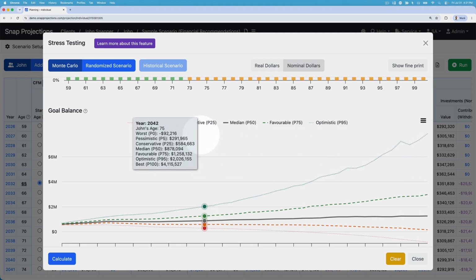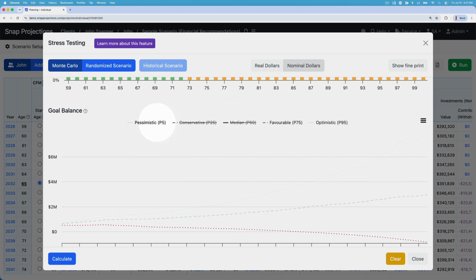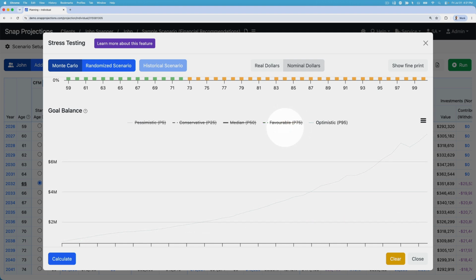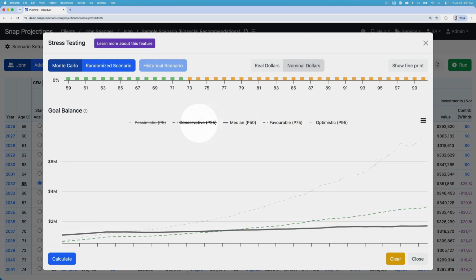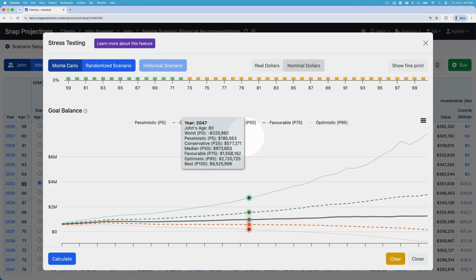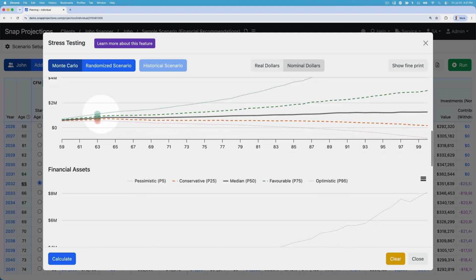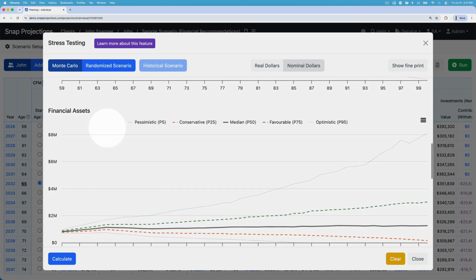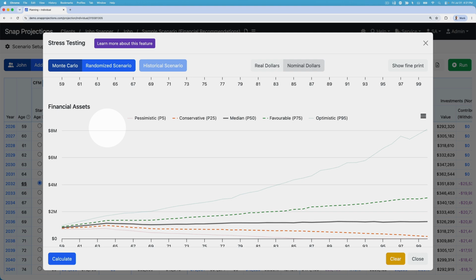All of these charts are fully interactive. So if you click on any of the lines, you can add, remove, and really focus in on any particular area for analysis. Continuing down, we also have a chart for financial assets. So this is a bit simpler than the goal balance. This is just looking at the client's gross personal financial assets. So how much do they have in their accounts throughout the projection?